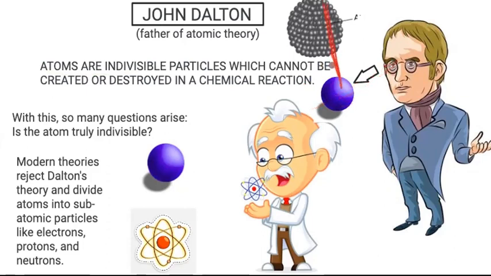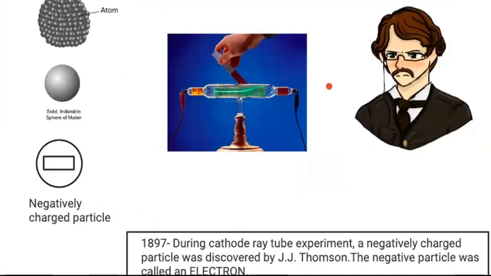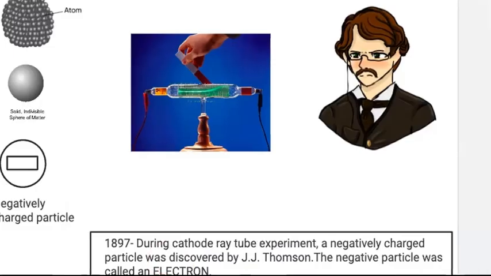So with this atomic theory, a lot of questions arose in front of modern day scientists. People started asking, is it true that atoms are indivisible? Modern scientists discarded Dalton's theory. They said it's not true. The first scientist in this race was J.J. Thomson. While performing his famous cathode ray tube experiment, he discovered inside the atom a negatively charged particle, which he named electron.